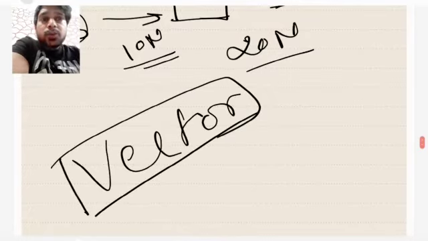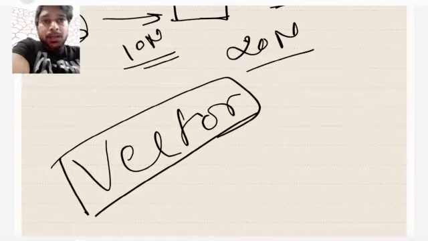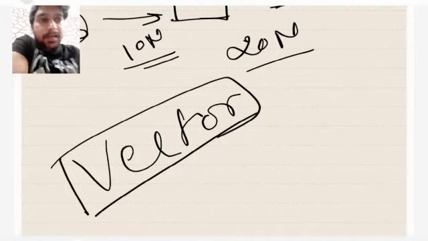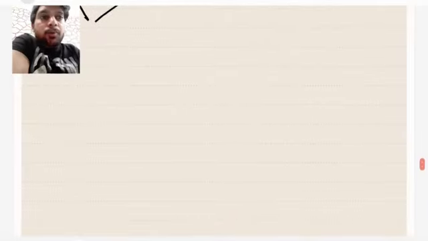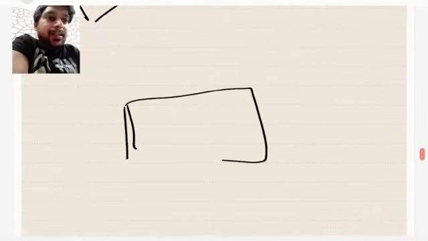Got the point? Vector quantities are those quantities which have direction, and whenever they are considered, the direction has to be considered because it cannot be ignored. So those quantities are called vector quantities. I hope this is clear. Now we'll talk about scalar quantities. Let's take another example for that.